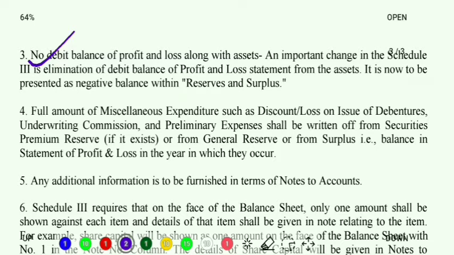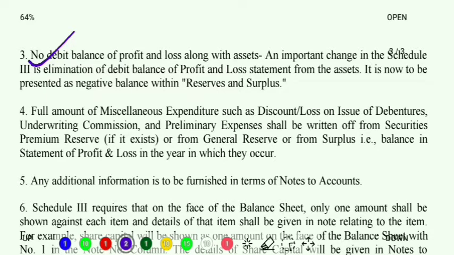What we used to do there, in case we had a loss, a P&L loss, let me be more appropriate. Instead of writing the profit and loss balance on the liability side, we used to write it on the asset side.